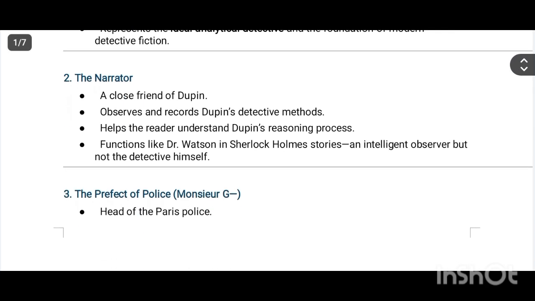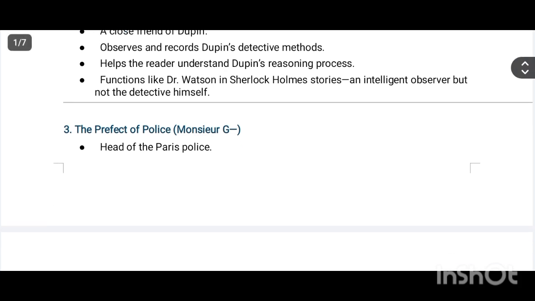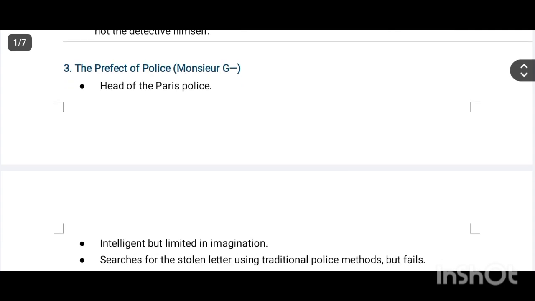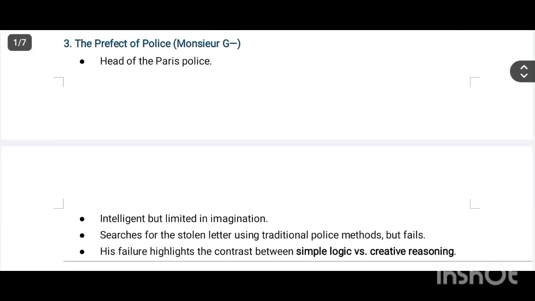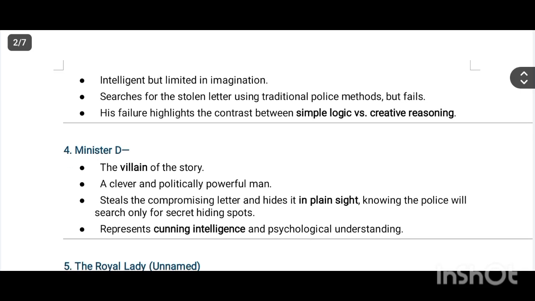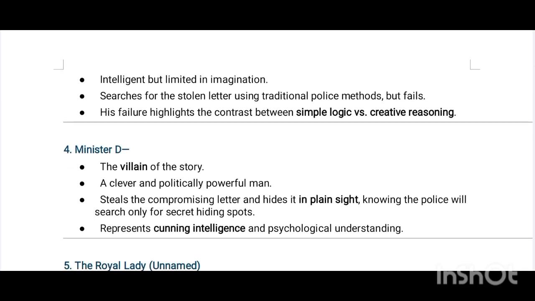The narrator, a close friend of Dupin, observes and records Dupin's detective methods and helps the reader understand Dupin's reasoning process. He functions like Dr. Watson in the Sherlock Holmes stories, an intelligent observer, but not the detective himself. The prefect of police, Monsieur G, head of the Paris police, is intelligent but limited in imagination. He searches for the stolen letter using traditional police methods but fails. His failure highlights the contrast between simple logic and creative reasoning.